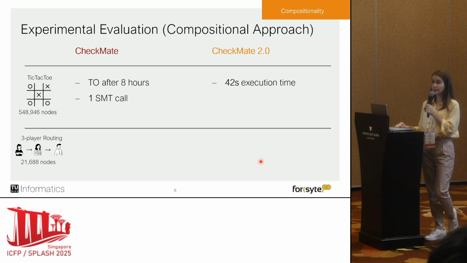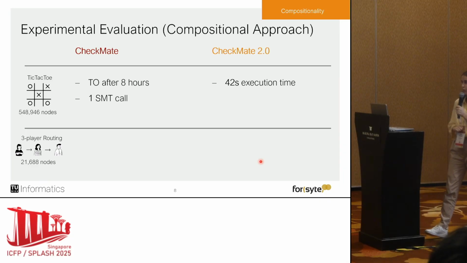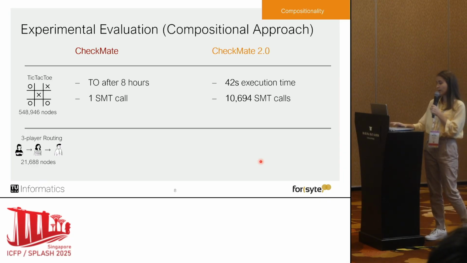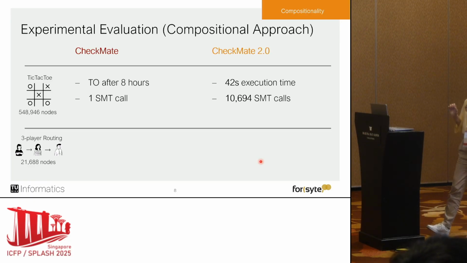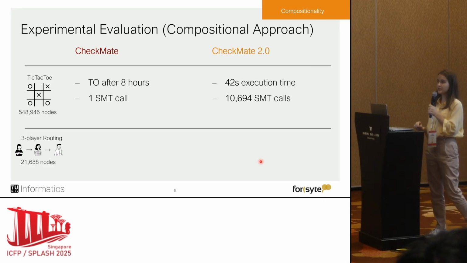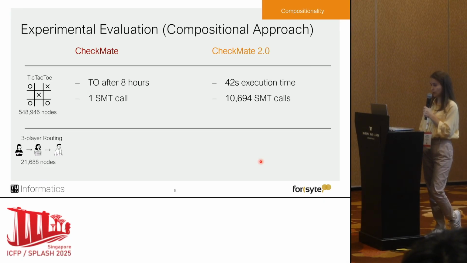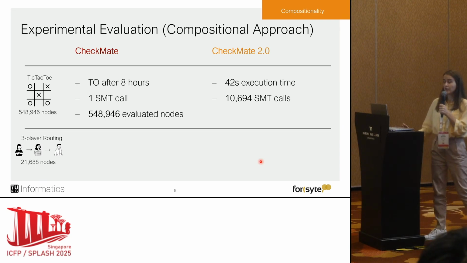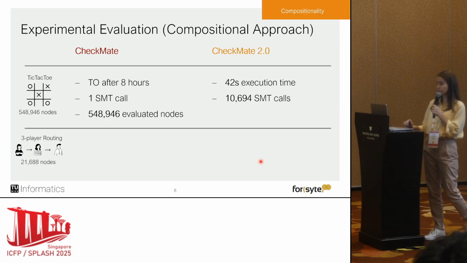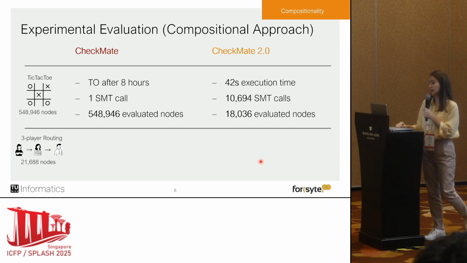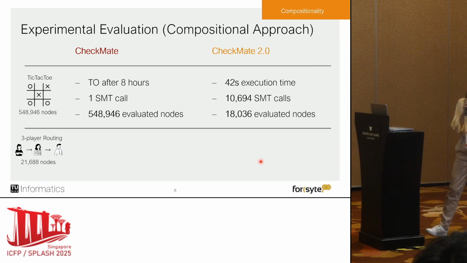In terms of SMT calls, the old framework had just one SMT call with one very big query which captured the aspect of the whole tree at once, whereas the new framework performs more than 10,000 SMT calls, however, with small, compact queries which do not impose a burden to the solver. In terms of evaluated nodes, the old framework analyzes, as expected, the whole tree and all nodes, whereas the new framework analyzes significantly fewer nodes.